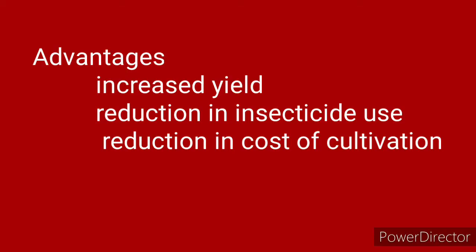What are the advantages of BT cotton? Yield of cotton is increased due to effective control of bollworm. Reduction in insecticide used in cultivation of BT cotton. Potential reduction in the cost of cultivation.